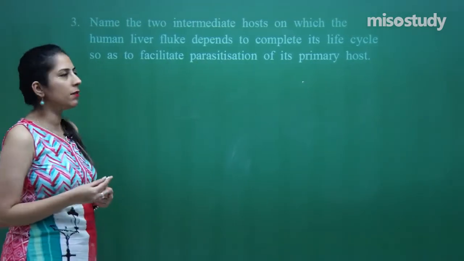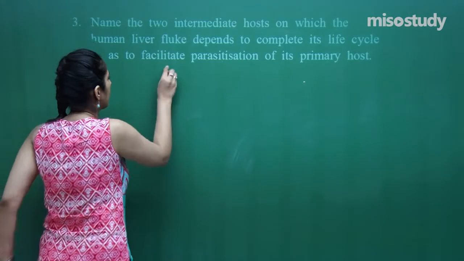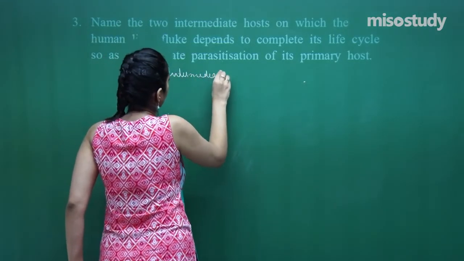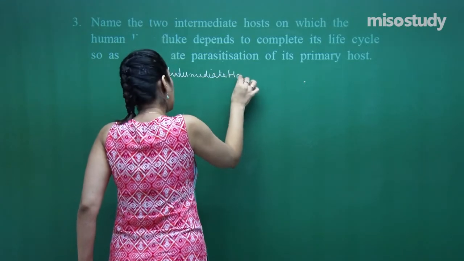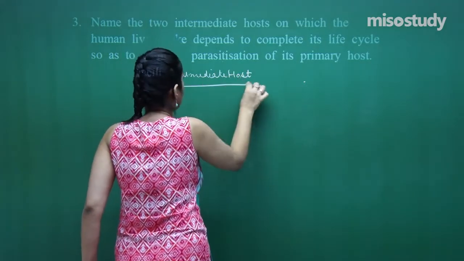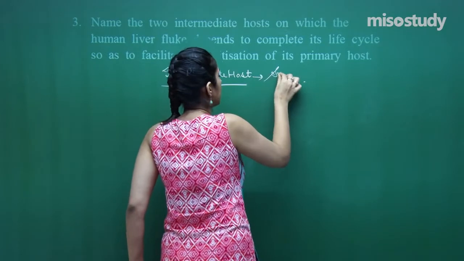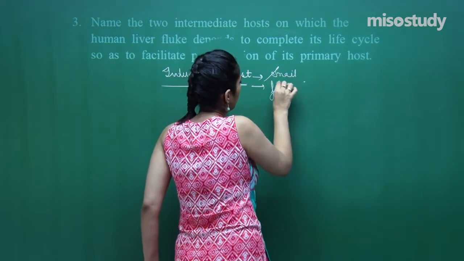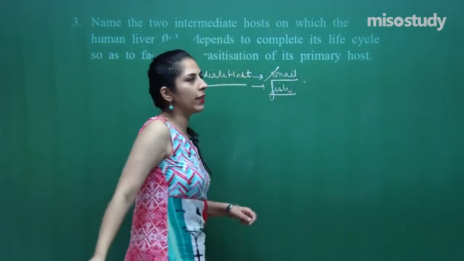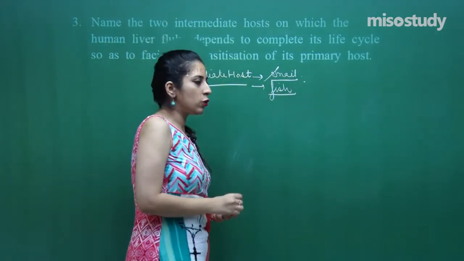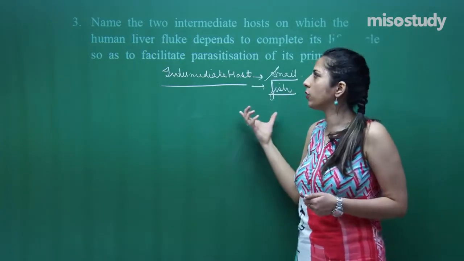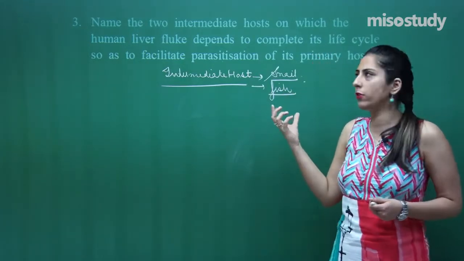The intermediate hosts in this case are, first a snail and second a fish. These are the two intermediate hosts, so that it can parasitize the primary host. This is the correct answer for question number 3.